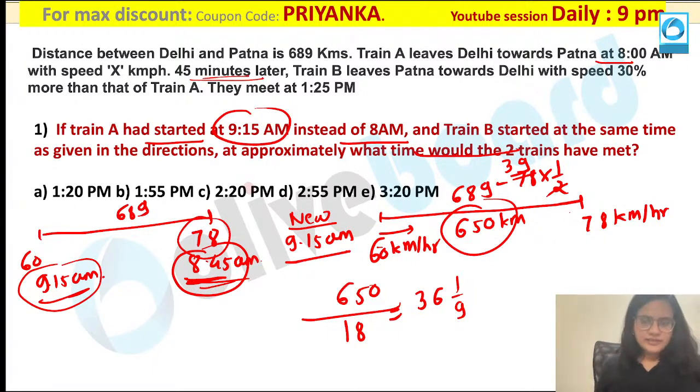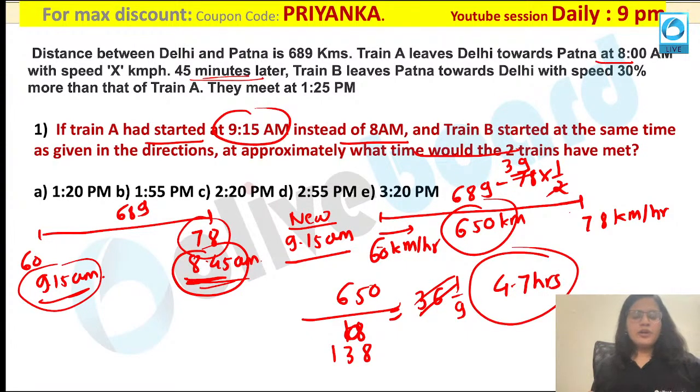I have written the distance value, that is 650, and the relative speed would be added. I have made a mistake. So relative speed would be added here, that is nothing but 138. Relative speed would be added as they are moving towards each other. So if you are calculating the value, I think you will get 4.7 hours approximately.